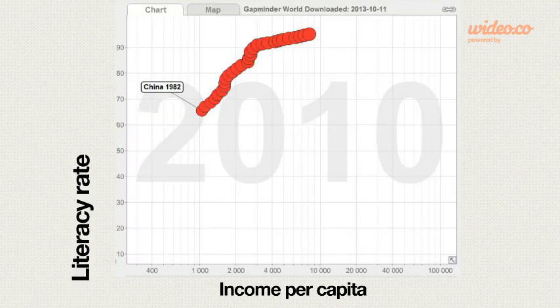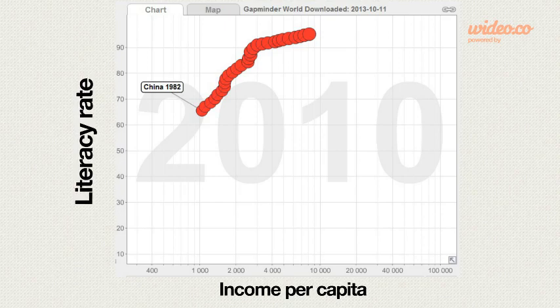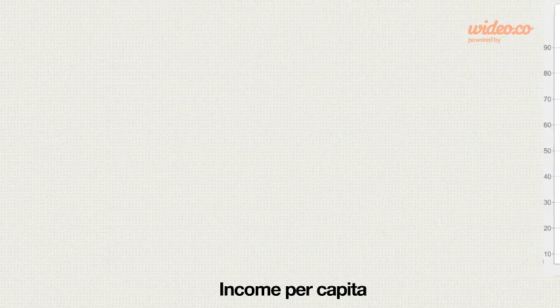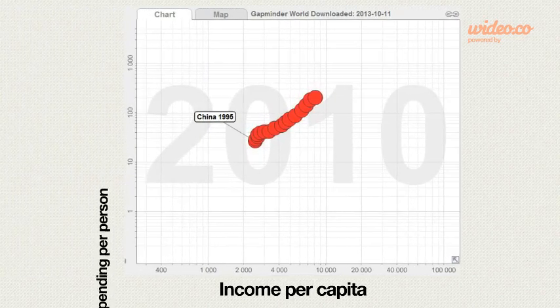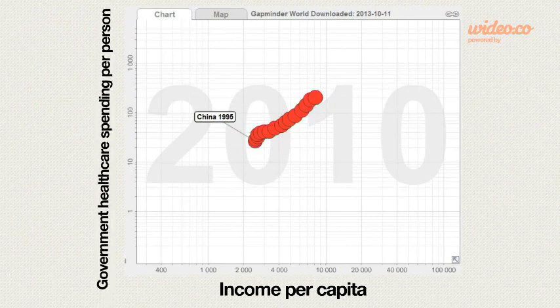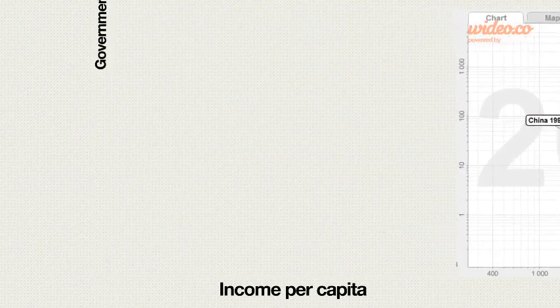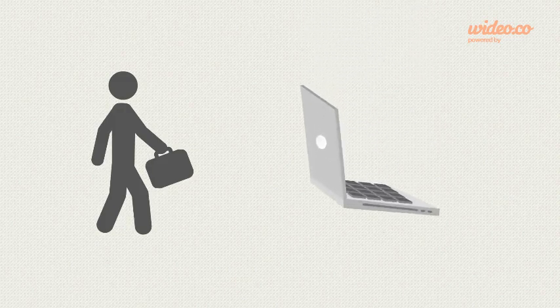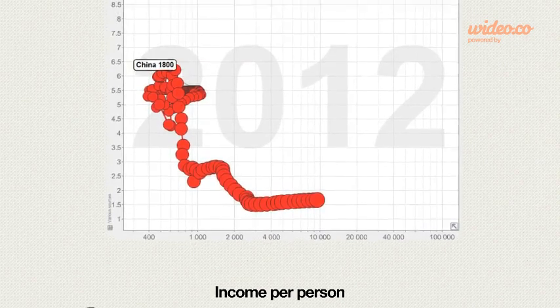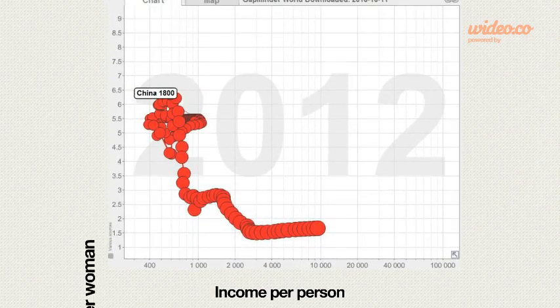China grew due to several factors, particularly an increase in education and high investment in scientific research and technology. There were also health reforms in 1978, as shown by the increase in health spending on the graph and how it has risen alongside income per person. These factors are vital for achieving higher economic growth, stimulating a more educated and healthy workforce and a more efficient and competitive technological system.